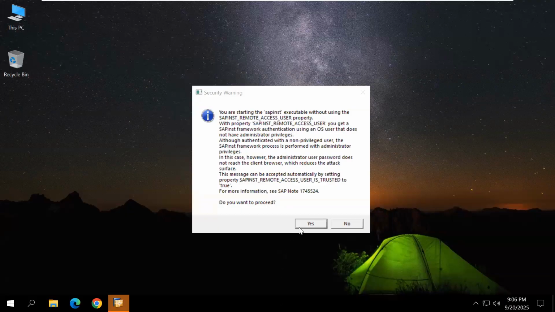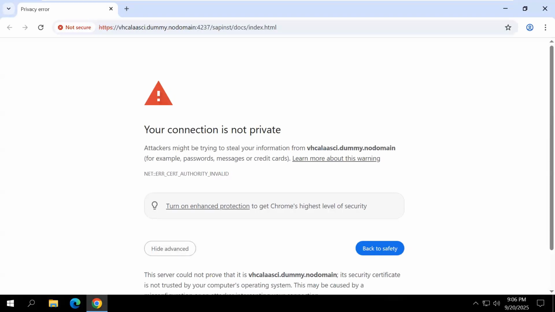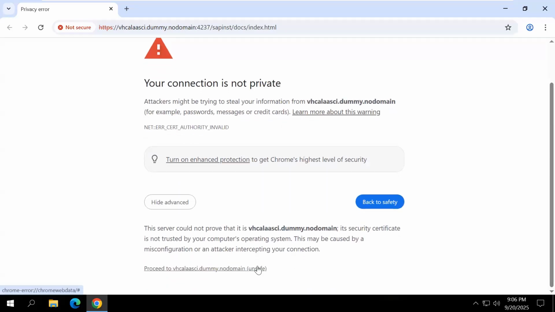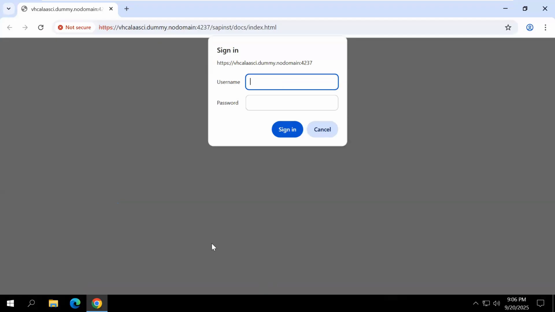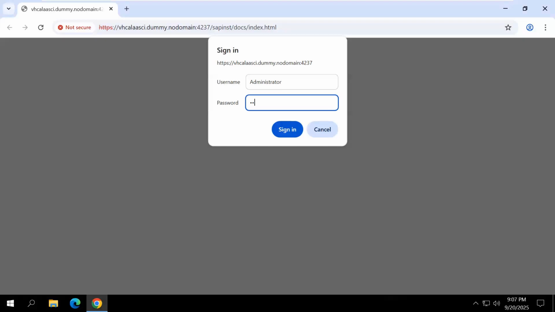Okay, click yes here. Okay, click advance. Scroll down. Click on save. Username is administrator. And I have only one user. After installing the operating system, I have only one user, username administrator. And my administrator password is admin.123 and click sign in.